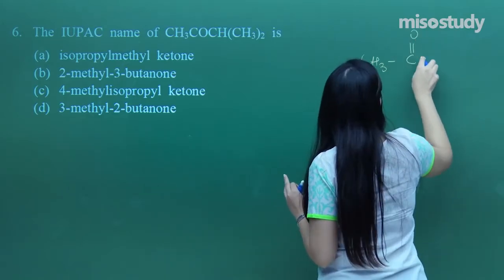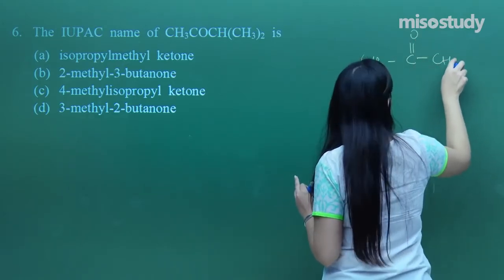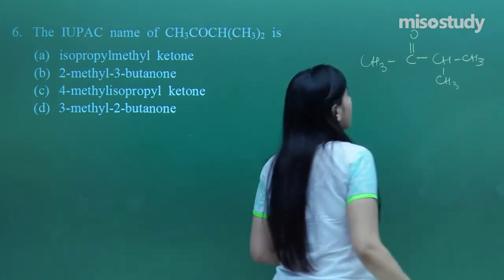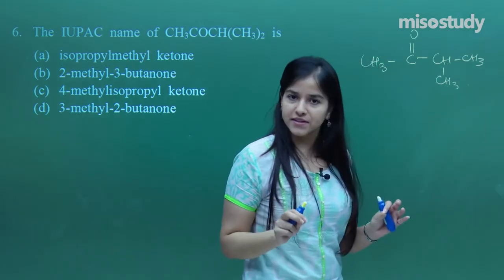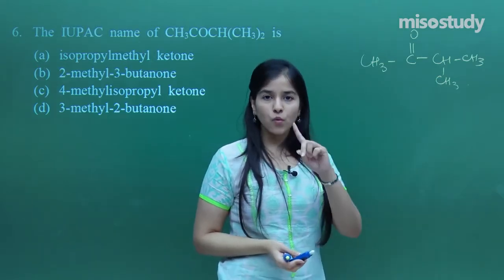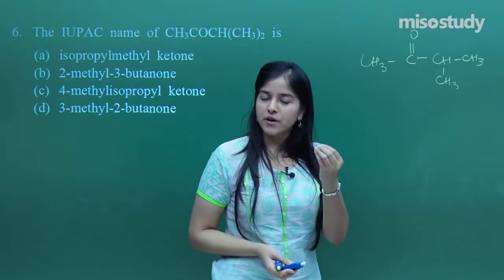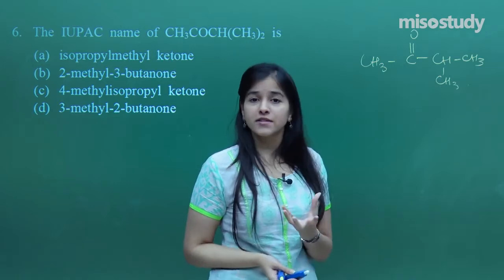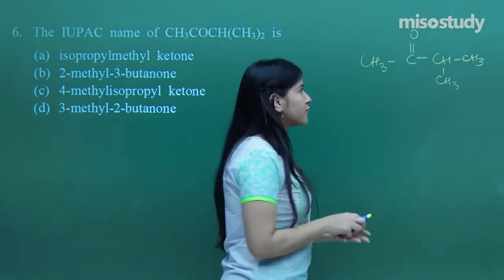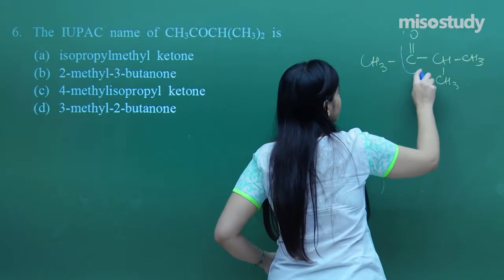It is a keto group which is there, CH, and then attached with 2 methyls. So how are you going to number it? That is the question. So again I am saying, you need to give the lowest number not to the substituents over here, but to the functional group. So what is the functional group over here? It is the keto group.